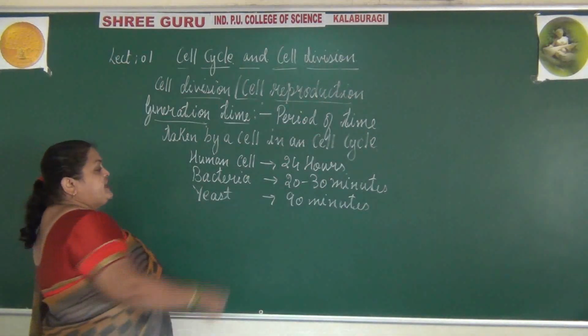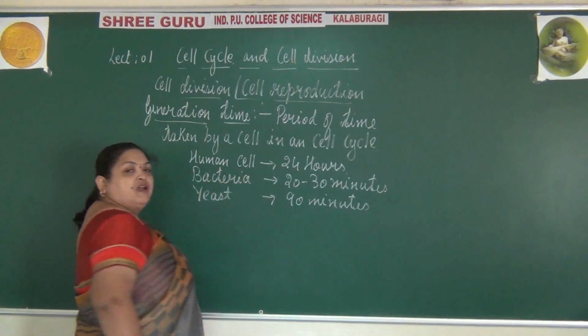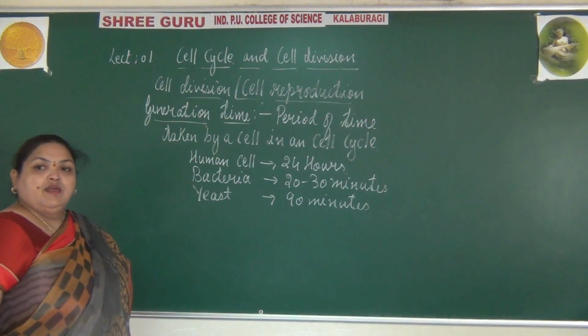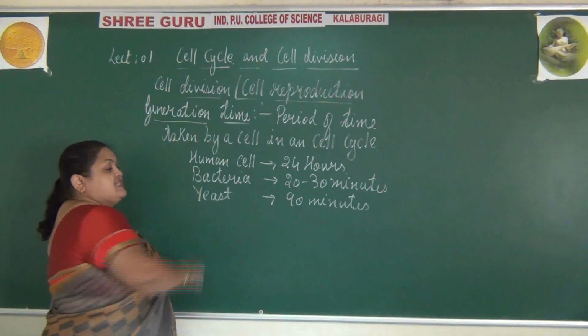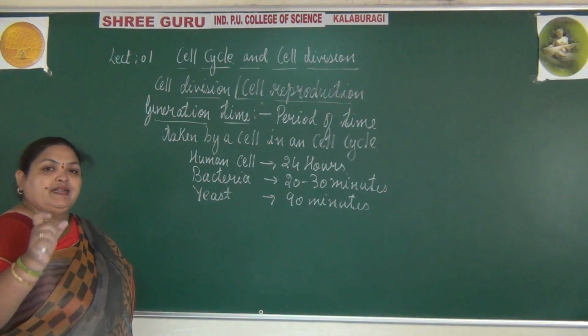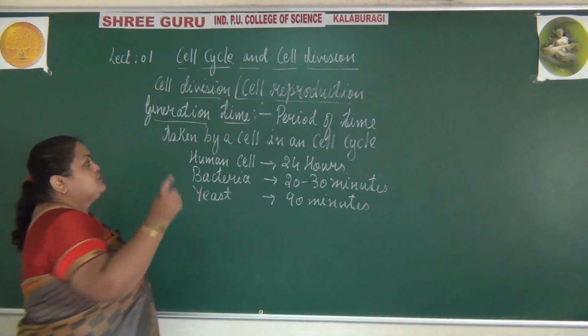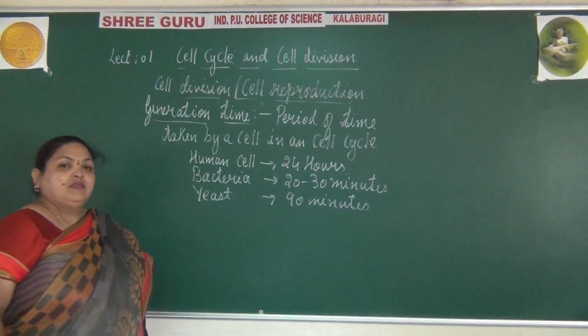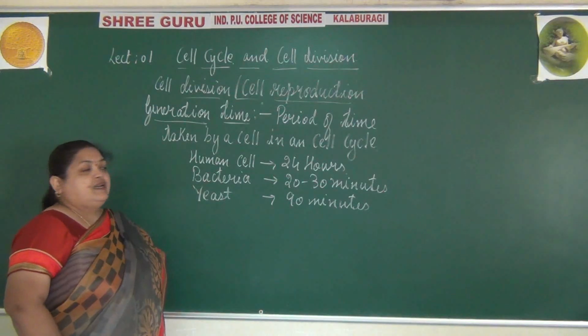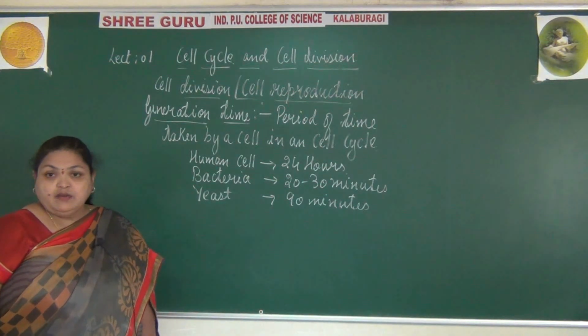So the generation time of a human cell is around 24 hours, bacteria is 20 to 30 minutes, while in the yeast cells it is around 90 minutes. So they have their specific time or time period. So that period of time taken by a cell in a cell cycle is known as generation time.